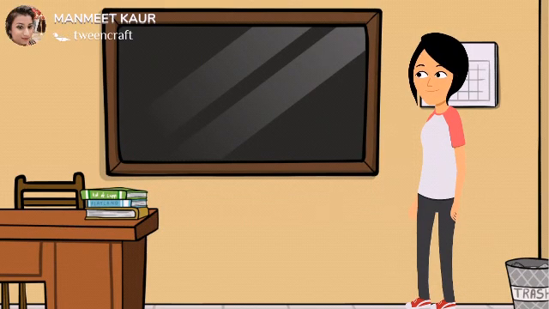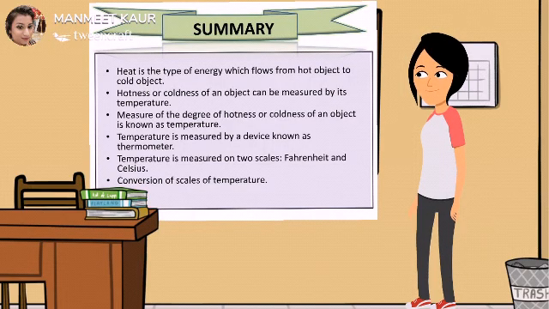Now, let's summarize what we have done in today's class. Today we have learned that heat is a type of energy which flows from a hot object to a cold object. Hotness or coldness of an object can be measured by its temperature.